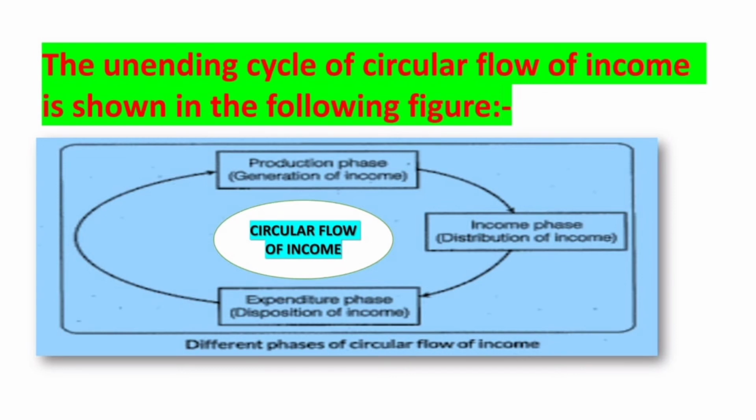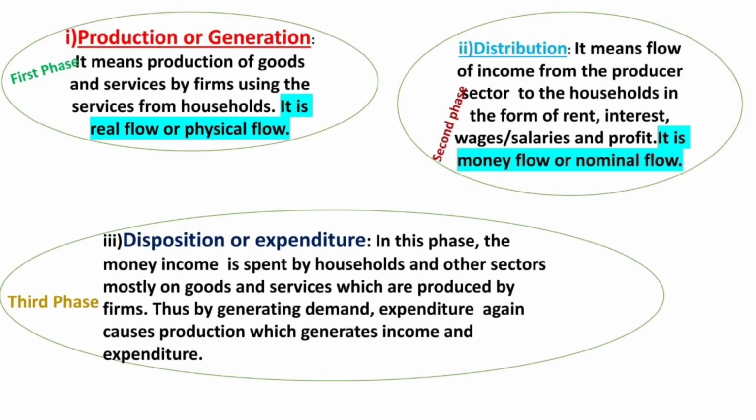So in the production phase, goods and services are produced, and while producing them, factor inputs land, labor, capital and entrepreneurship are used, and they are getting income in the form of rent, wages, interest and profit. And this income, which is given in the diagram as distribution of income, is again spent on the produced goods and services.